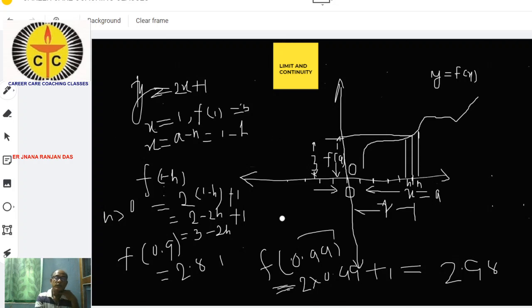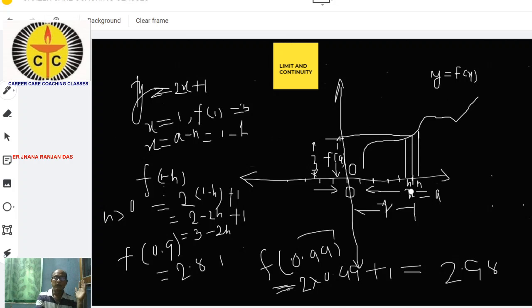This is my discussion, that if we approach x is equal to 1 from the left hand side, we will not reach x is equal to a. At that condition, I will write limit x tends to 1. I can never reach 1.